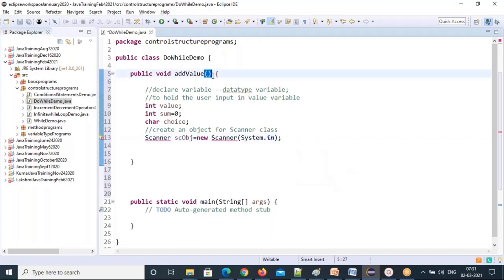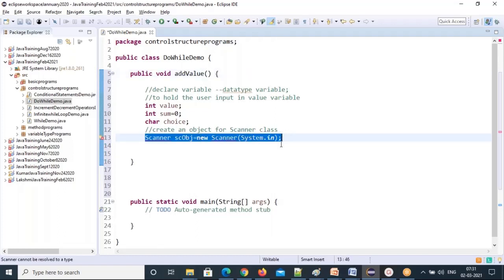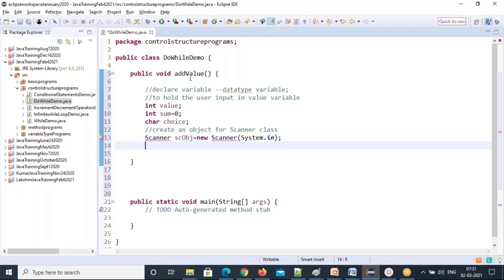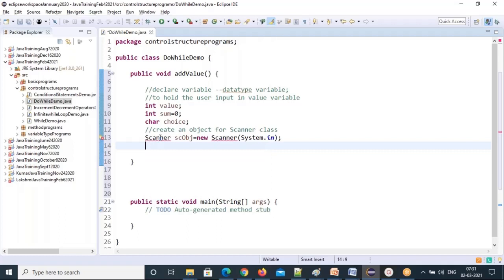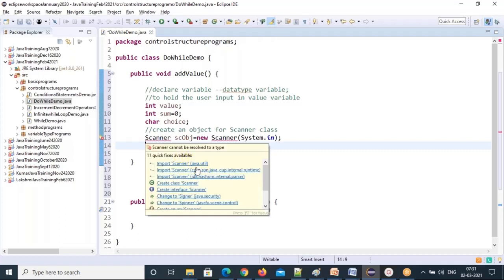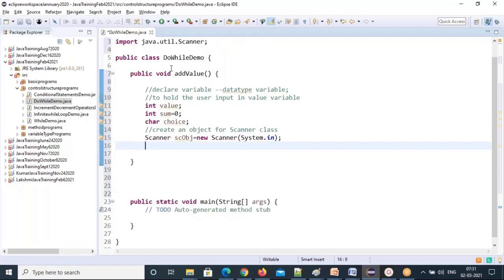If you don't want to supply input from the keyboard, by calling the method itself you can supply values by taking parameters. But if I want to give input from the keyboard while running the program, you take the Scanner class. It's up to you. Scanner is available in the java.util package, just import that util package.